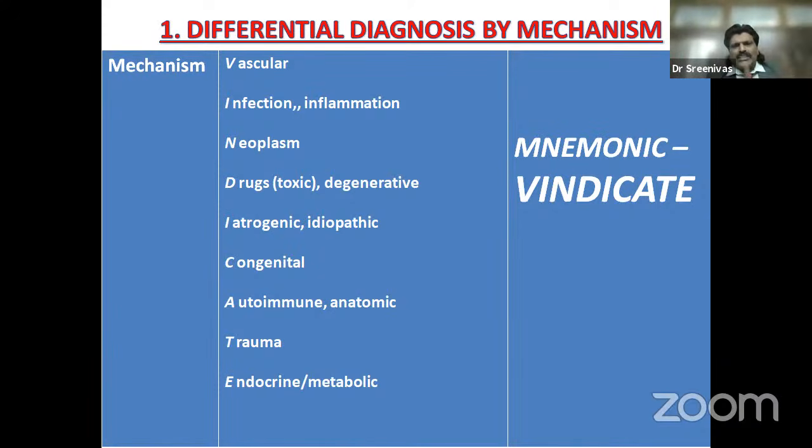Likewise, for spinal cord lesions, the mechanism, you can make a mnemonic of it, which is known as VINDICATE. V-I-N-D-I-C-A-T-E. V is for vascular. I for infection and inflammation. D is for drugs like toxic, or degenerative. I is for iatrogenic or idiopathic. C is for congenital. A is for autoimmune or anatomic. T is for trauma. E is for endocrine and metabolic.